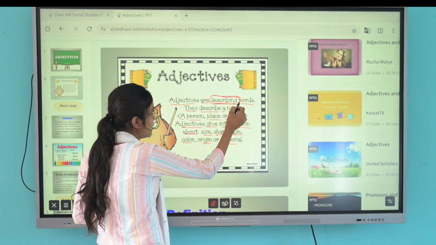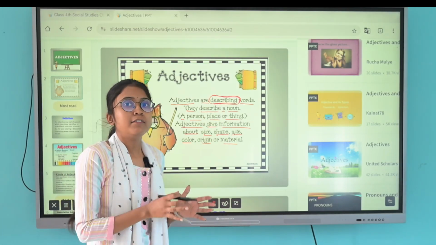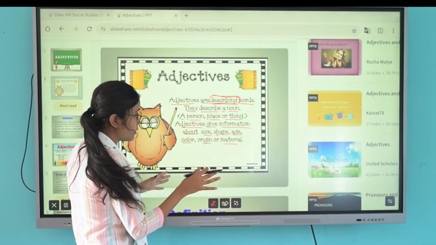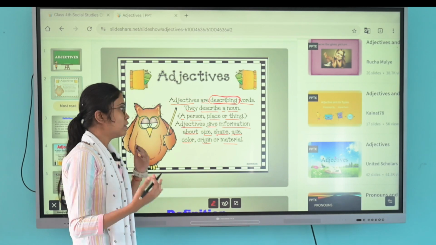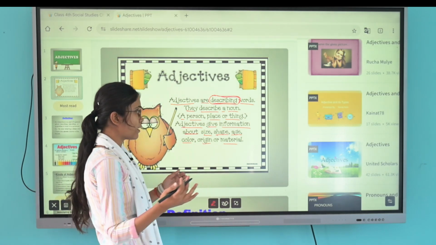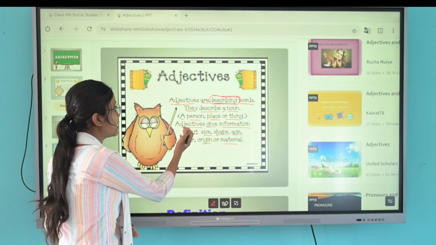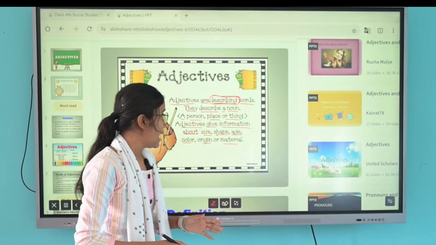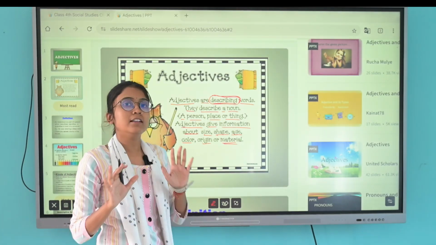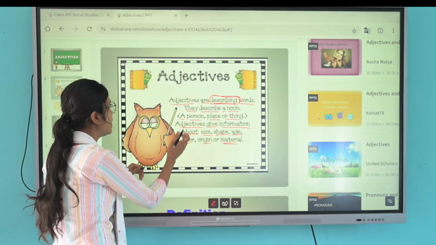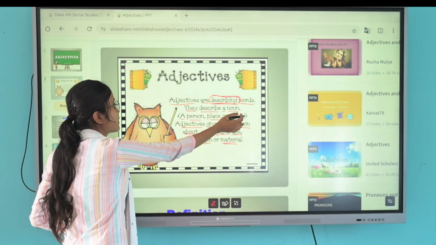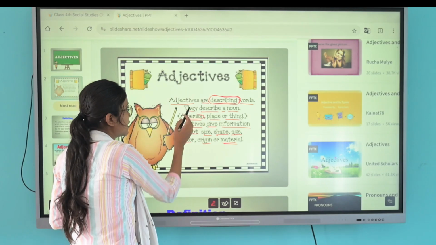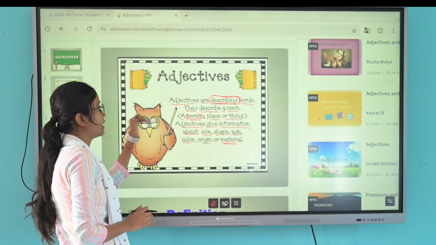So what does adjective do? Adjectives describe or modify a noun or pronoun. Adjectives modify a noun or pronoun, and also give information about shape, size, quality, color, and also about material, age, and many more things. Okay, adjectives are describing words. They describe a noun, a person, place or thing. What do they describe? Any person, any place or anything.